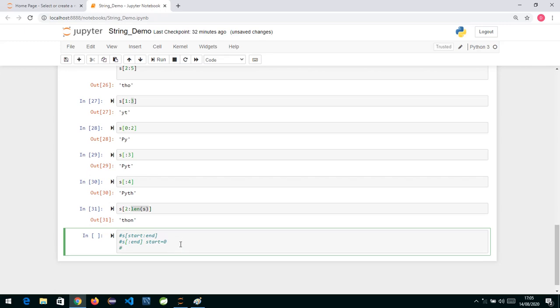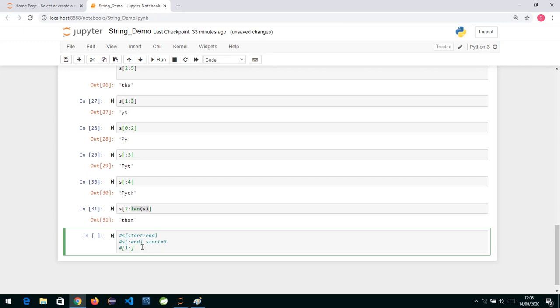Also, the end is optional. If I write 2 or 1, whatever I write here, and I don't specify the end, by default the end is taken as the length of the string, which is the whole string. So from 1 till the end of the string, it will extract all the characters and give you the string. So these are the different ways you can apply slicing. You can give start and end, or only end, or only start and omit the end.